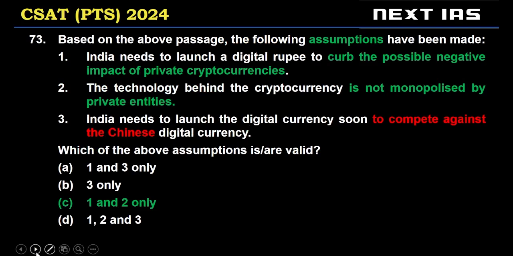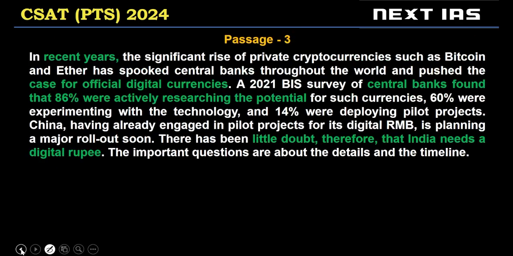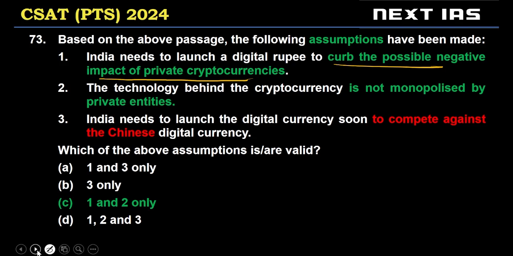Now we're asked assumptions from this. India needs to launch a digital rupee to curb possible negative impact of private cryptocurrencies. So this is based on the last two sentences of the passage, right? Why do we need it? Little doubt that India needs this digital rupee, and this is because of the push from cryptocurrencies. We don't know how these cryptocurrencies are going to have an impact. Therefore, India needs to protect itself from those cryptocurrencies.